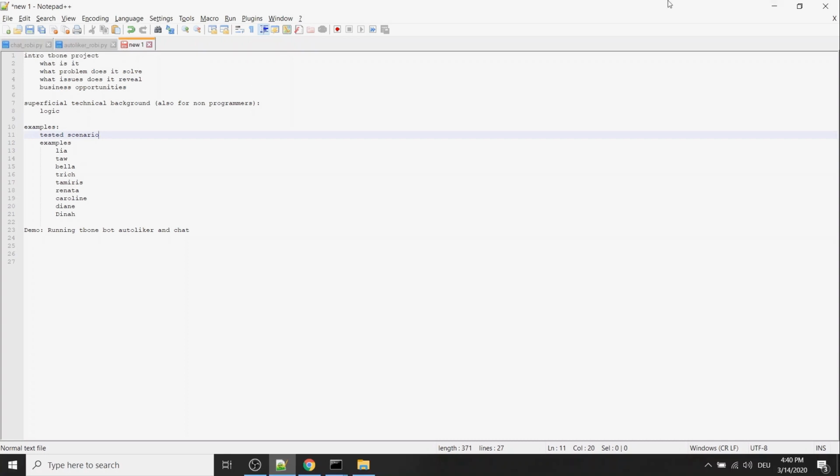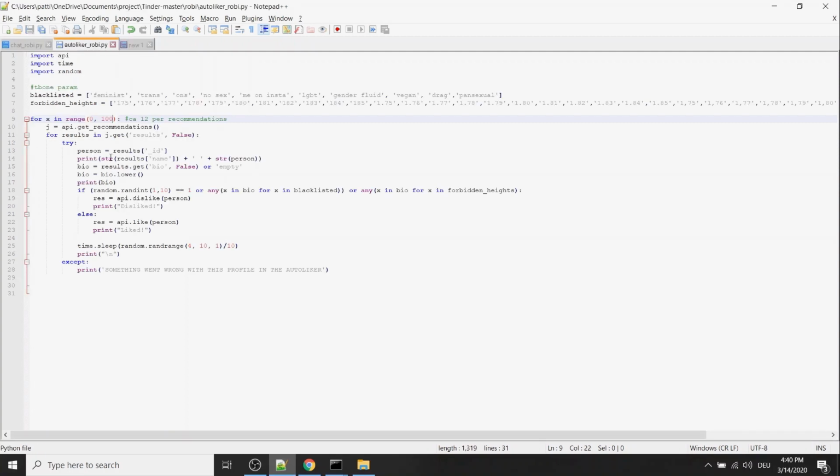This is a way how you can efficiently use it. As you can see, there's nothing here that gives any specification on what to like and what to not. The parameters of search, it will just take the parameters you have in your Tinder app.